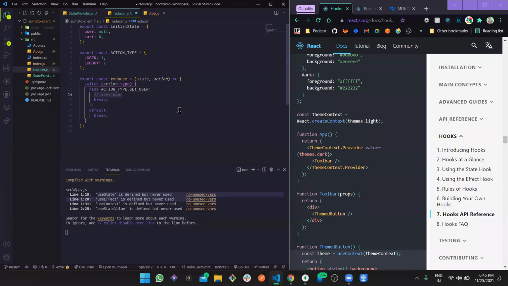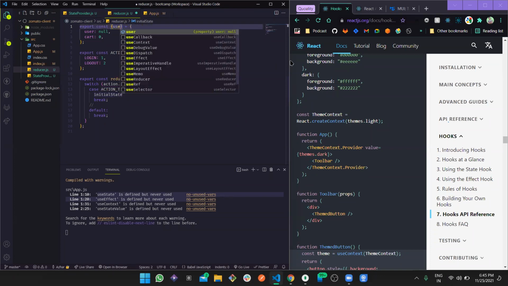So let's just save the user right away. Now we have the initial state, and yes, I need to export it, right? Or we can destructure it. Yes, let's just destructure it and get the user and the cart.